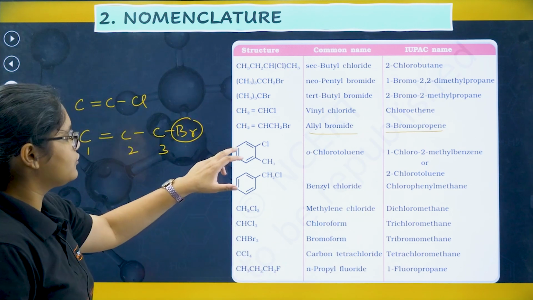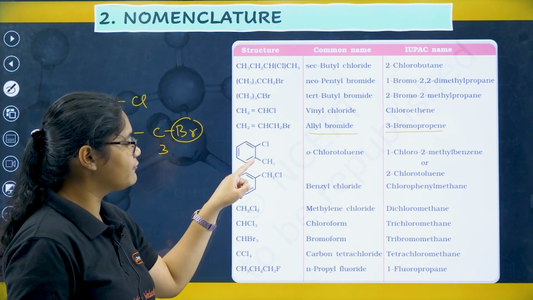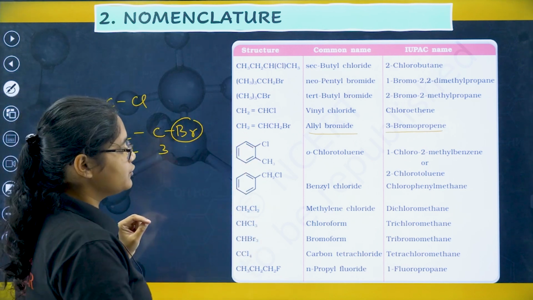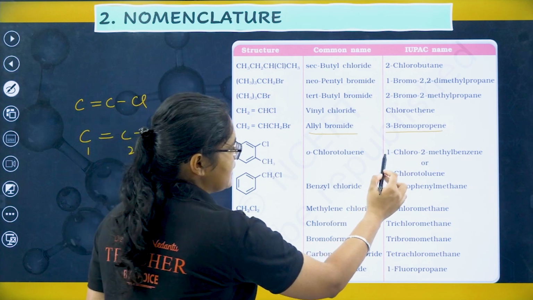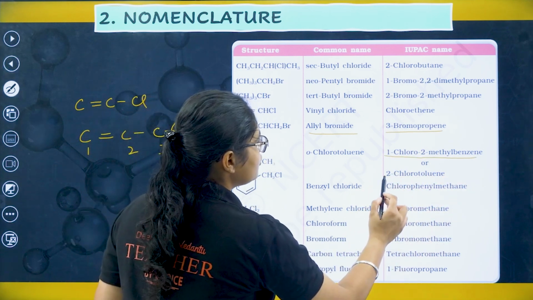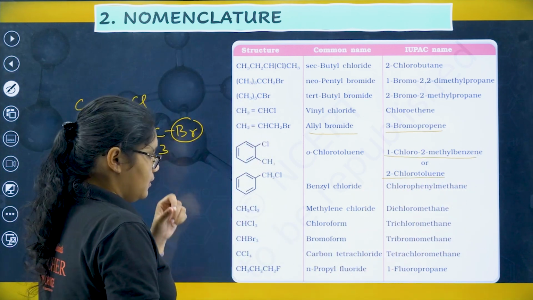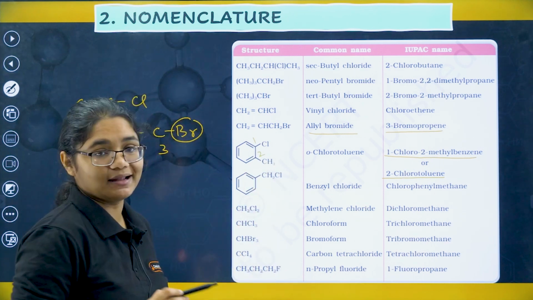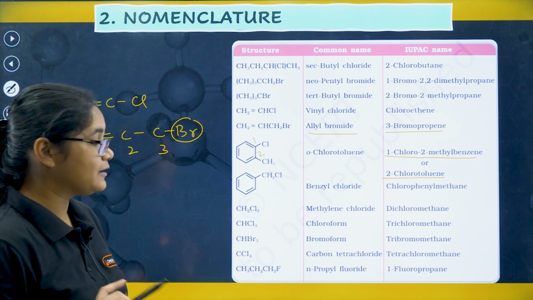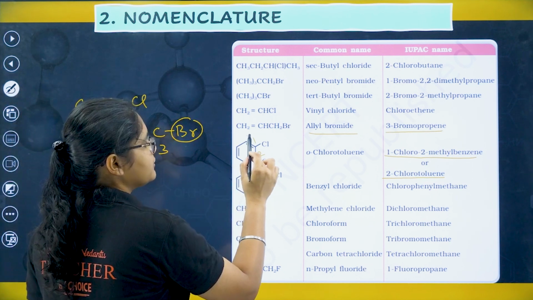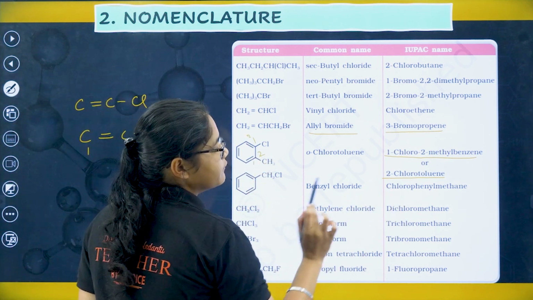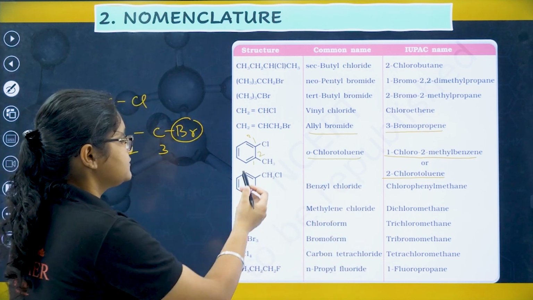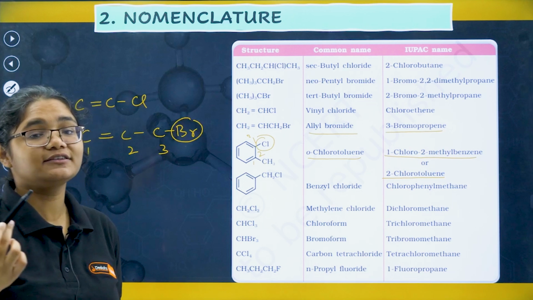Next, coming to this one, when you have groups like this, the halogen will be given more preference than the alkyl group. So you have 1-chloro-2-methylbenzene, or you can call it 2-chlorotoluene. If you name it as toluene, that means you are giving 1 to the methyl carbon, so it becomes 2-chlorotoluene, or simply orthochlorotoluene, because this position is the adjacent one, which is called the ortho position.